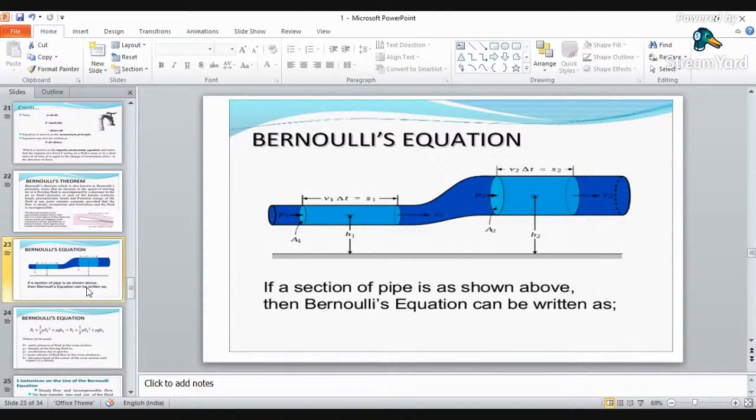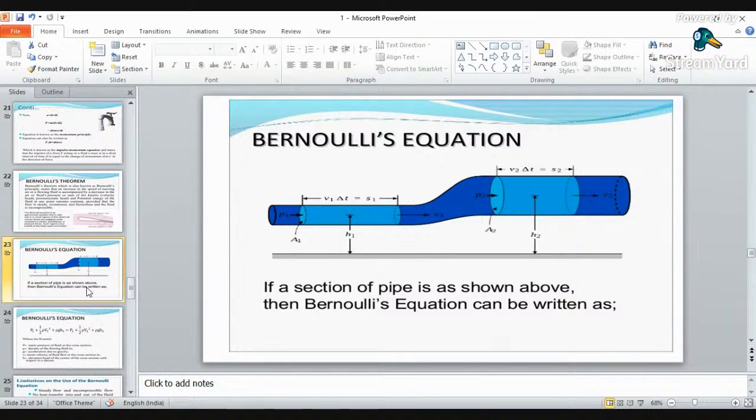Just observe this figure and consider any two sections. The total energy at section 1 must be equal to the total energy at section 2. This holds when the flow is steady, incompressible, and irrotational in nature. But practically this is not possible, so this is the ideal condition.